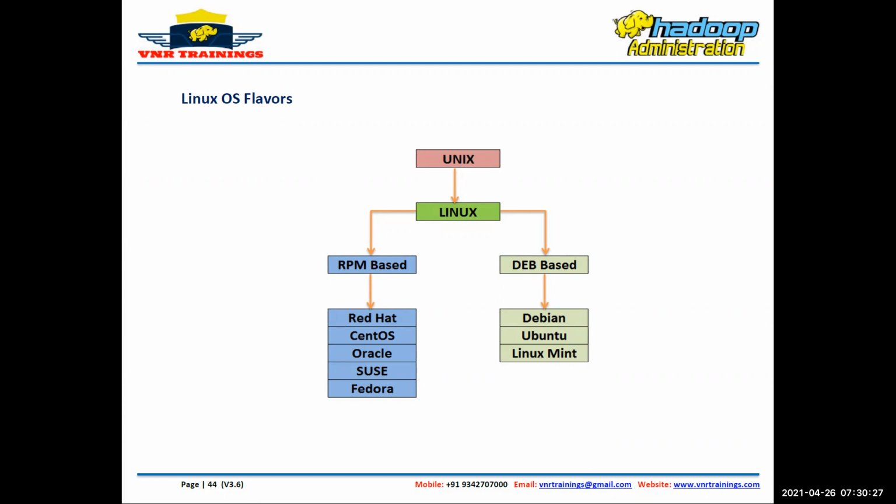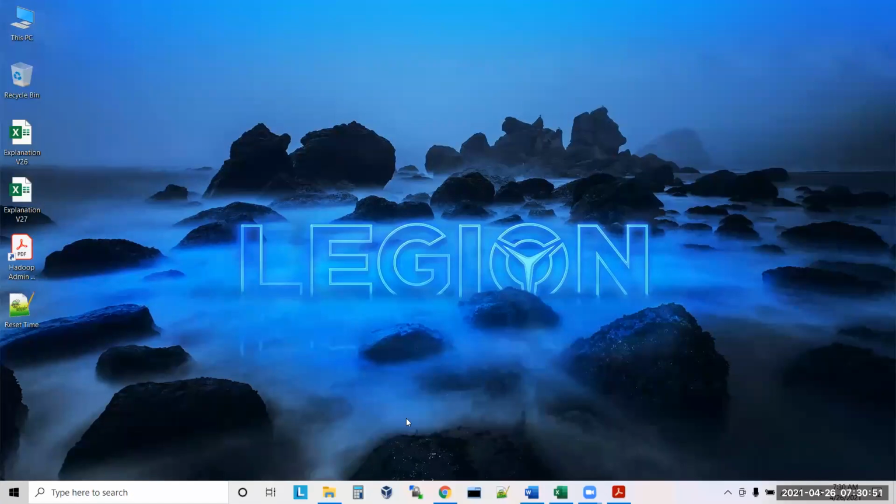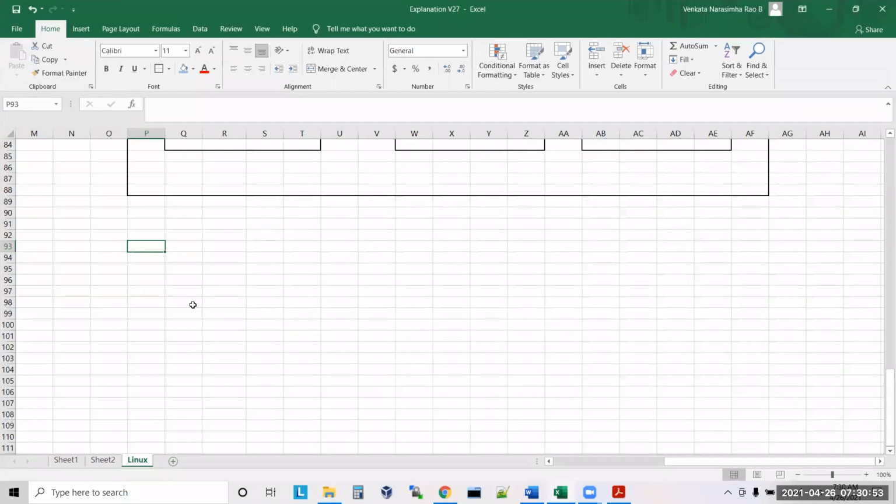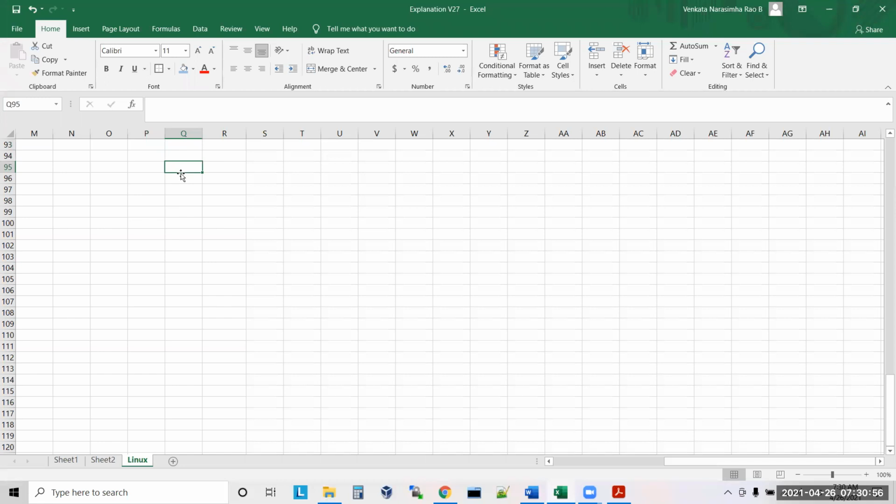Operating system is a kernel which will communicate between the hardware and the software. Exactly, sir. It is a set of instructions which will communicate with your hardware and make it work as per your requirement. Now what are the different operating systems available in the market? One commonly used is the Windows OS, correct? Windows operating system.